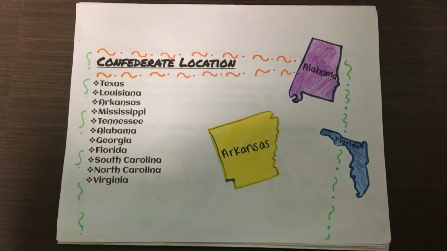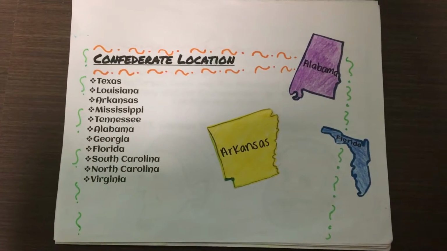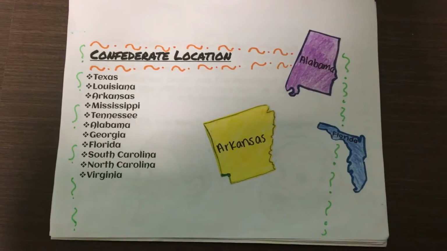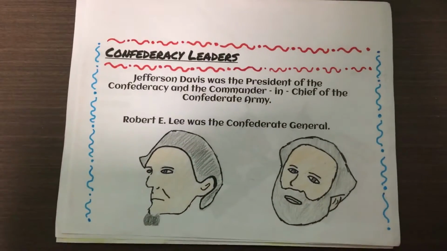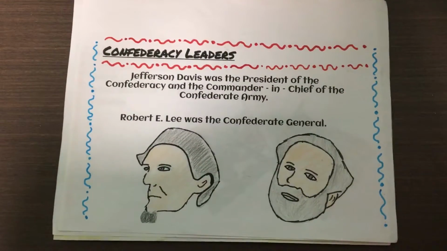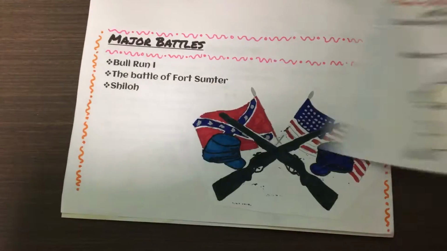The Confederacy consisted of 11 states, including Texas, Louisiana, Arkansas, Mississippi, Tennessee, Alabama, Georgia, Florida, South Carolina, North Carolina, and Virginia. The Confederate leaders were Jefferson Davis, who was the president of the Confederacy, and Robert E. Lee, who was a Confederate general.